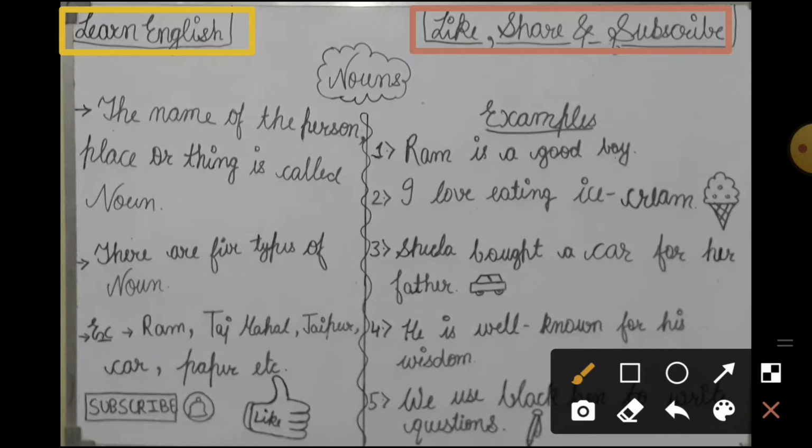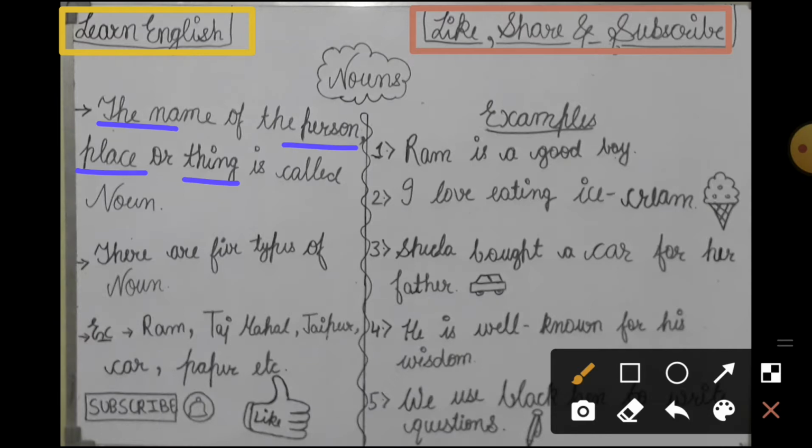So what is the noun? The noun is the name of a person, place or thing. So what will be the definition of noun? The definition of noun is that the name of a person, place or thing is called a noun. I hope it is clear to you. You all should know the definition of noun.